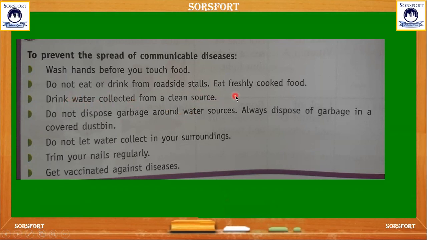And drink only the water that is collected from a clean source. We should not drink polluted water. We should even filter the water and then take it. And we should not dispose of garbage in open places and water sources, which may help in the growth of germs and mosquitoes. We should always dispose of our garbage in a covered dustbin, and not let water collect in our surroundings. And trim your nails regularly.